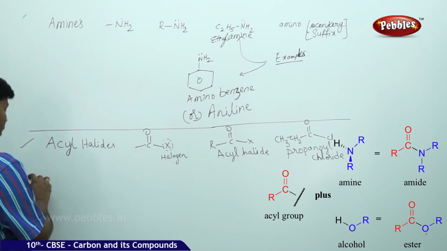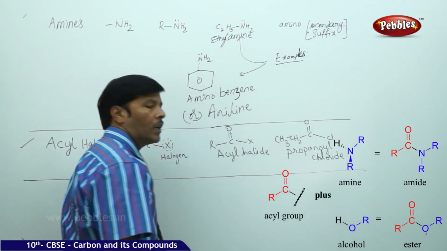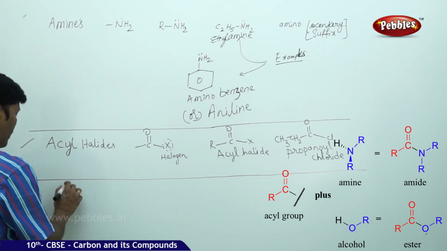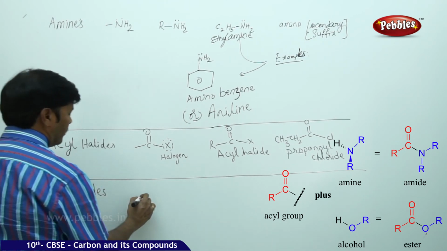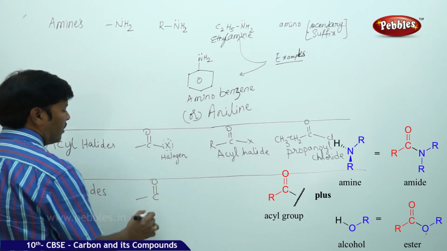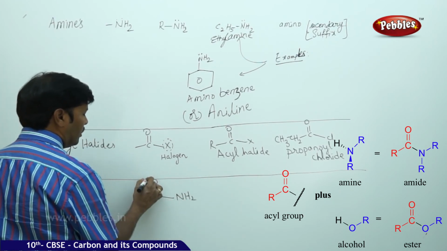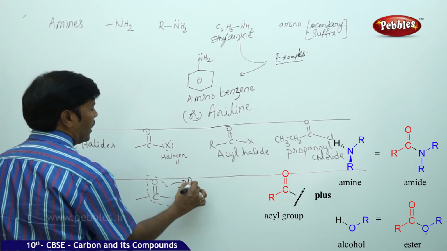So likewise you can take one more class of compound, that is amides. General formula, carbon double bond oxygen NH2. This is the whole structure, call this an amide.